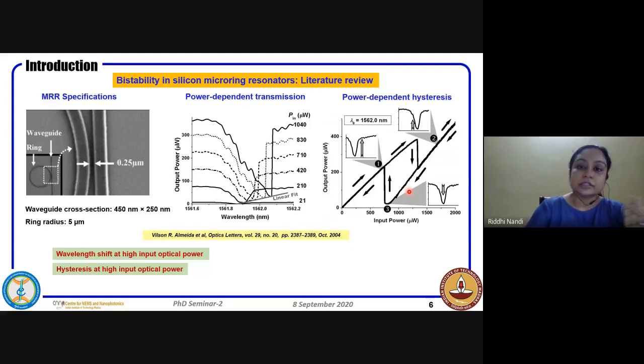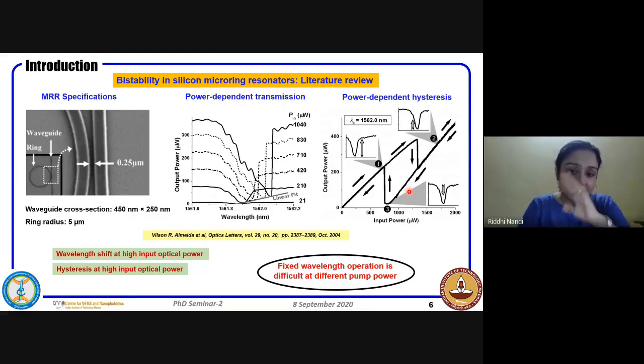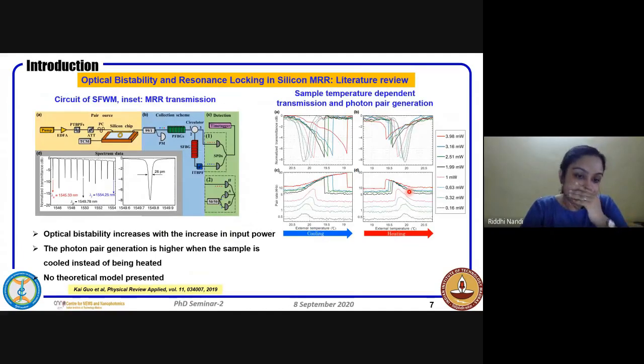So the takeaway message from here is it's very difficult to have fixed wavelength operation when you have high input power.